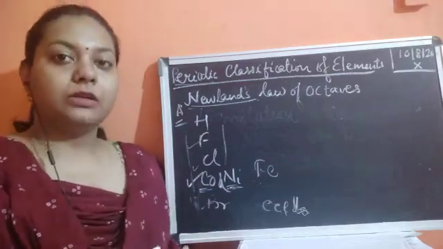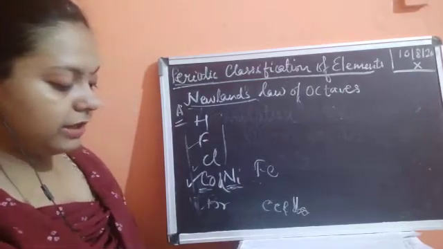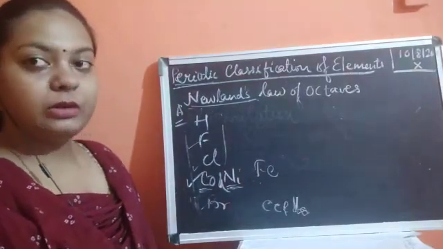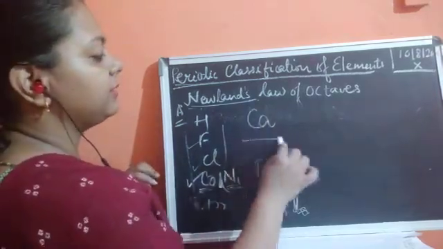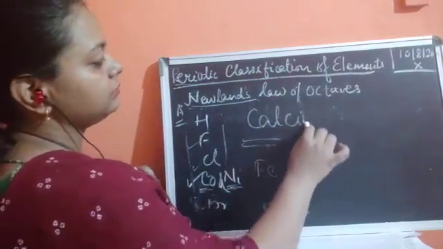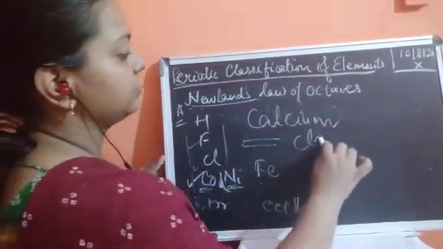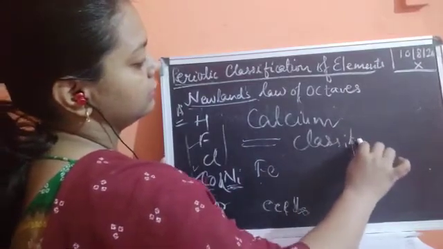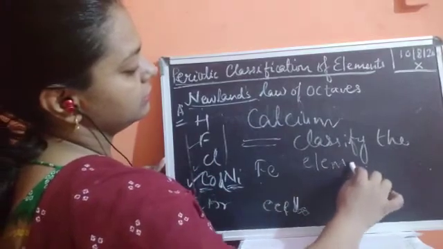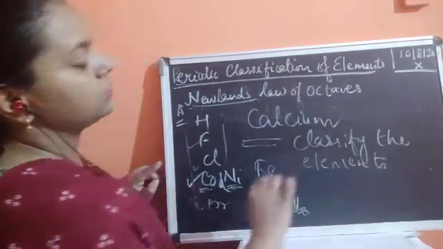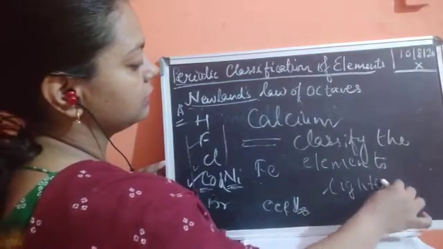Okay. Now Newland's law of octaves dealt well only with the lighter elements. It was only applicable till calcium. It was not able to classify the heavier elements; it was only applicable for the lighter elements.